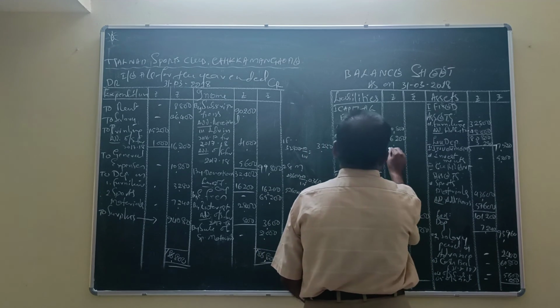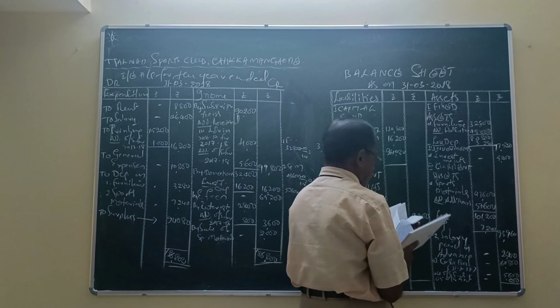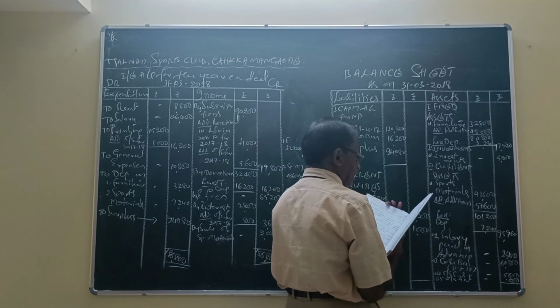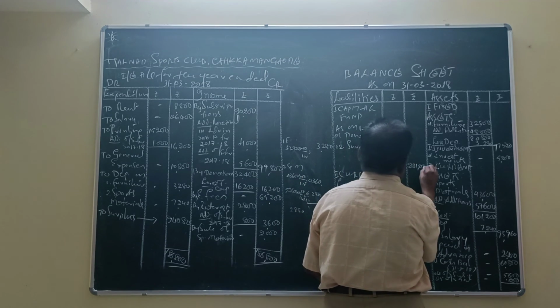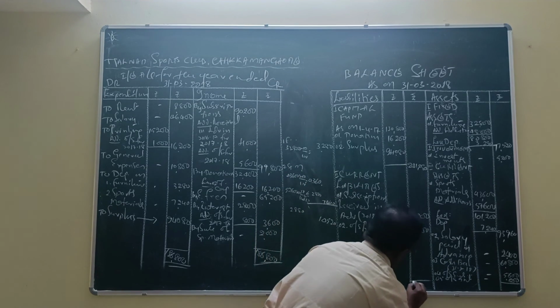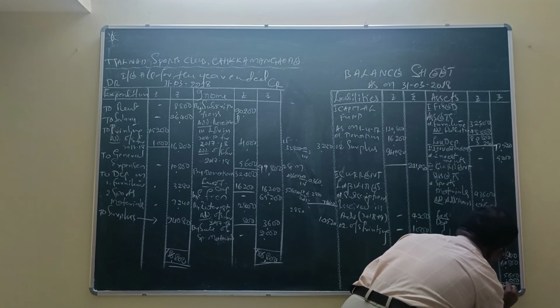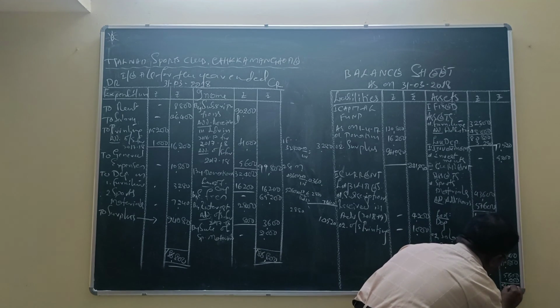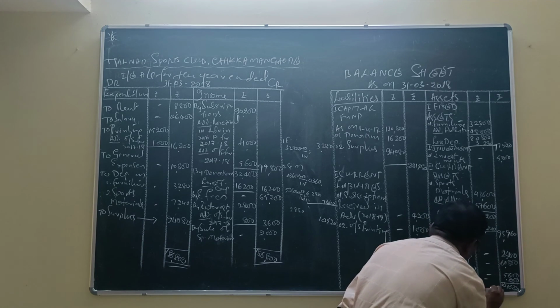Surplus 94,080. Total outer column 2,41,080. And balance sheet total 2,46,280. You have to write the word total.